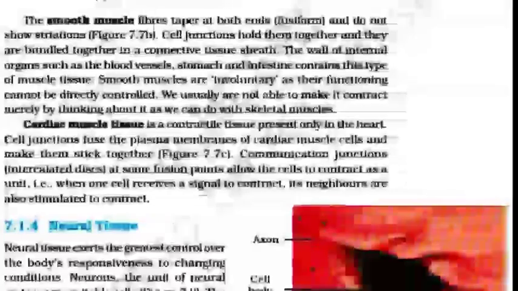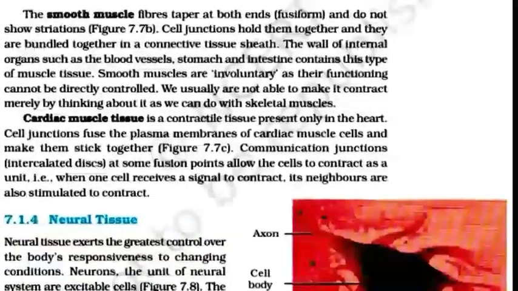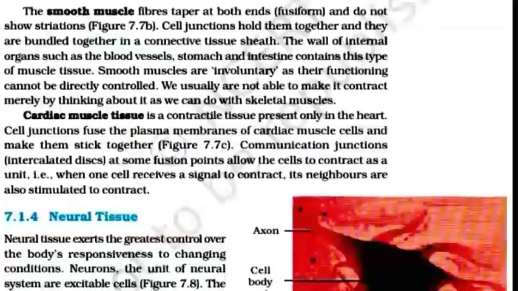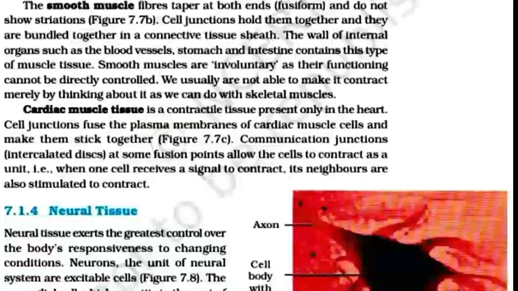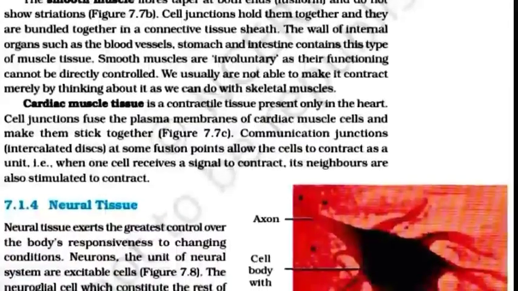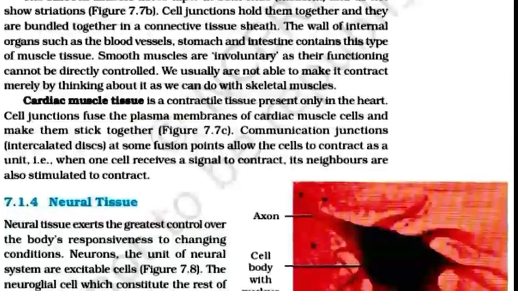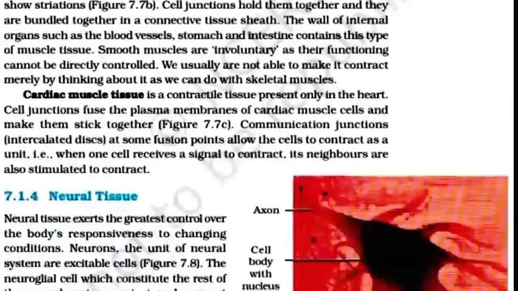The smooth muscle fibers taper at both ends, are fusiform, and do not show striation. Cell junctions hold them together and they are bundled together in a connective tissue sheath.